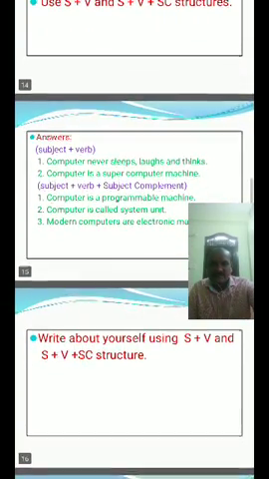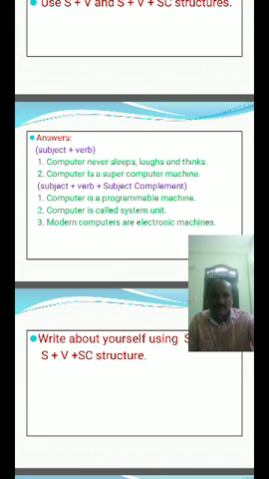Computer never sleeps, laughs and thinks. Subject plus verb. Computer is a supercomputer machine. These two sentences are on the lines of subject plus verb structure. First one is subject plus verb structure: Computer never sleeps, laughs and thinks. Second one is Computer is a supercomputer machine. Computer is subject, is a supercomputer machine is a verb.